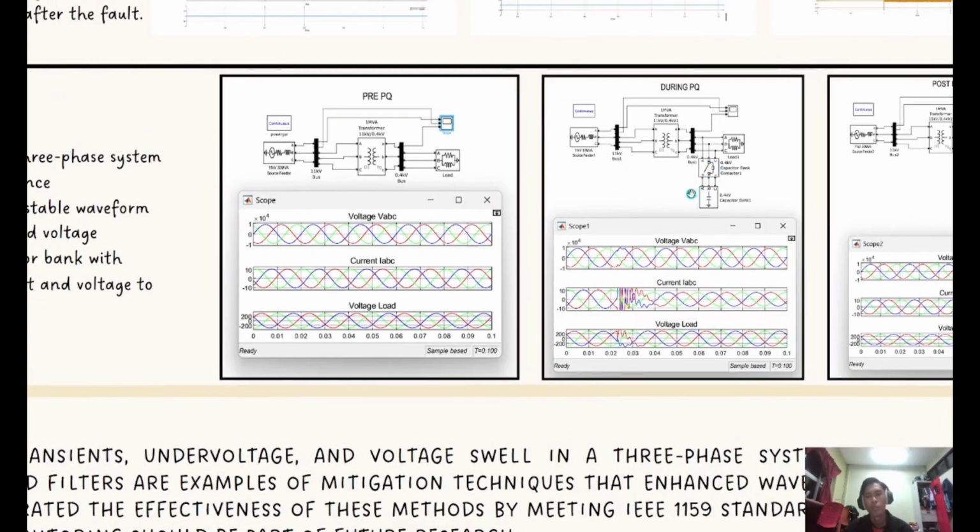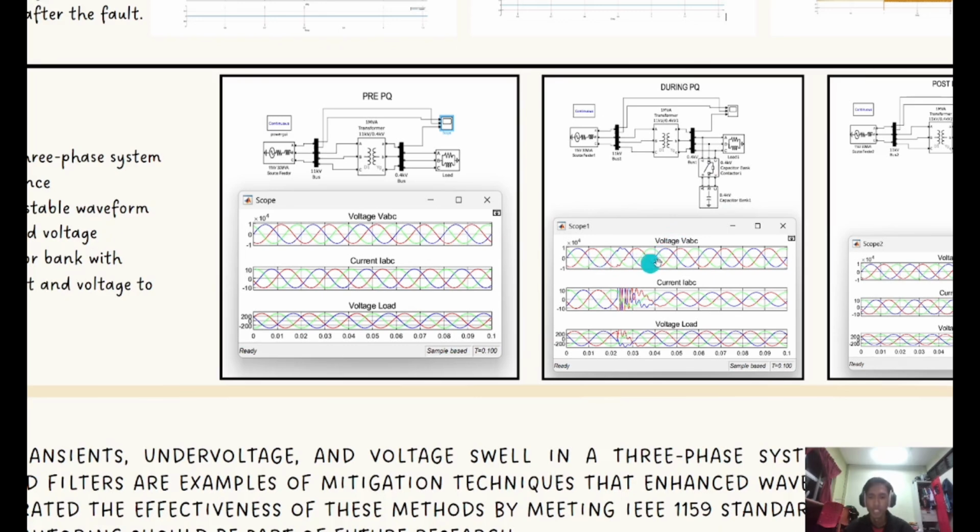The during power quality is the abnormal condition, where we need to add the disturbance. So I add the capacitor bank and contactor as the disturbance. This component will energize the system.